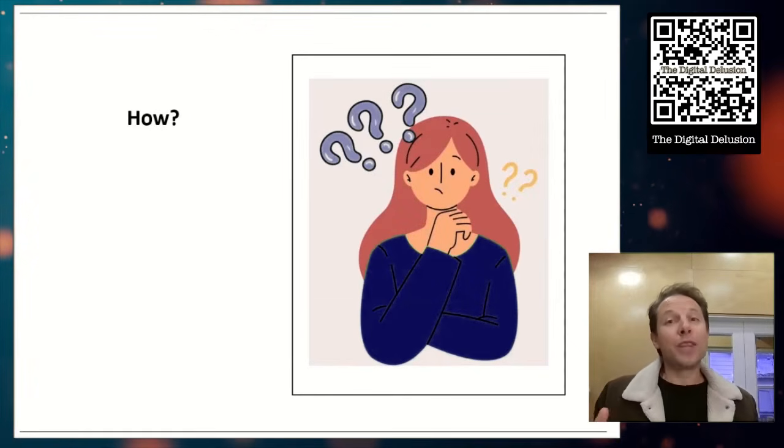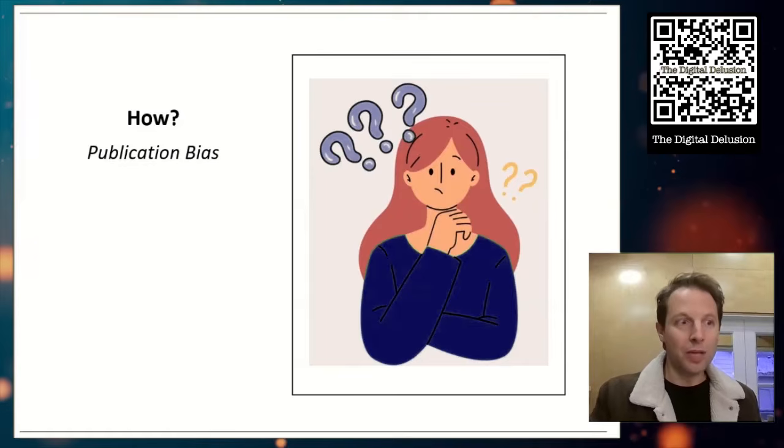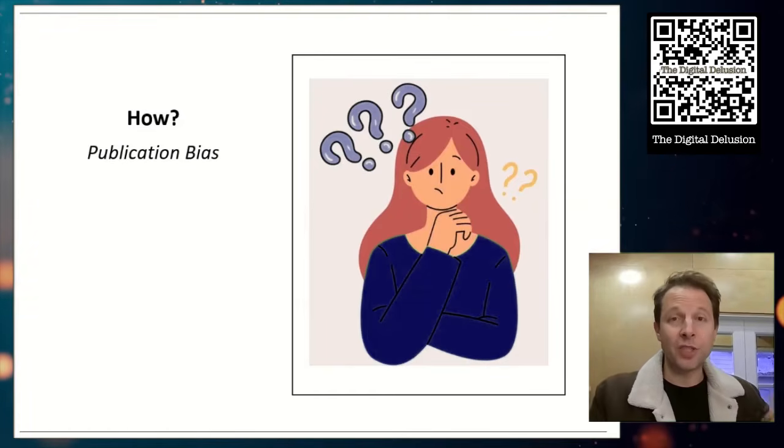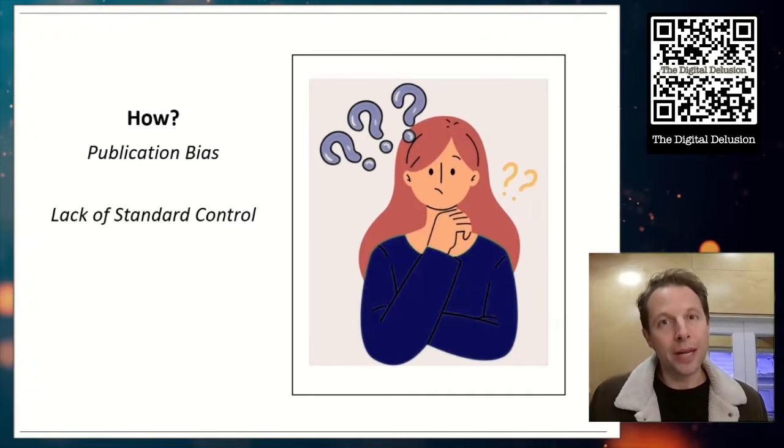Now, how is it possible? How is it possible that everything works? Well, there's 2 big explanations. One is, of course, publication bias. You get a lot more traction when you publish positive results than negative. But the other is there's a lack of a standard control in education.